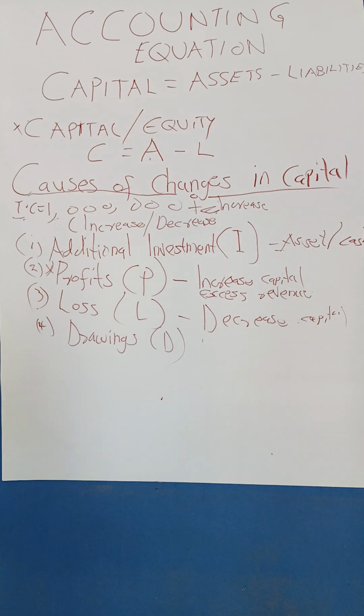There is a main one on drawings, the business entity concept. The business entity concept always guides us that we have to treat a business as a separate entity from personal dealings.